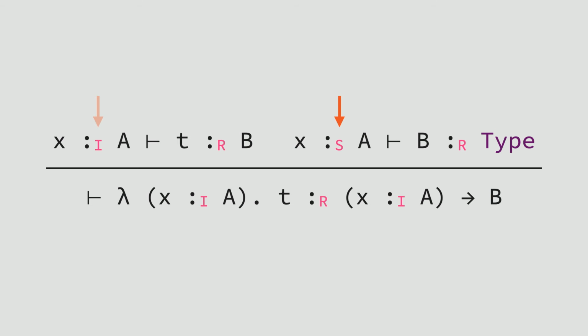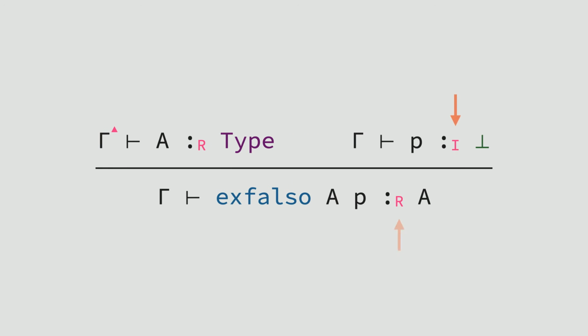I say also because relevant variables may appear in shape-irrelevant positions and shape-irrelevant variables in irrelevant positions, but not the other way around. We still provide a way of constructing relevant values from irrelevant proof of false. This can be useful for inaccessible branches of case analysis, for instance.